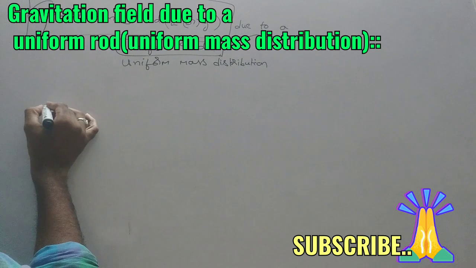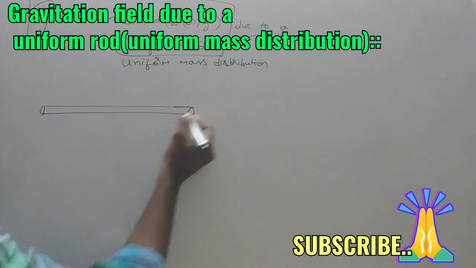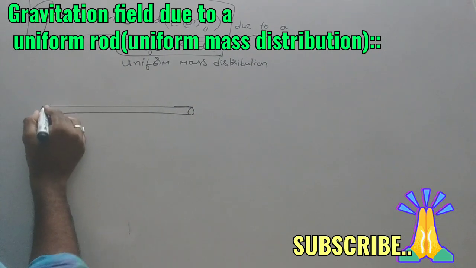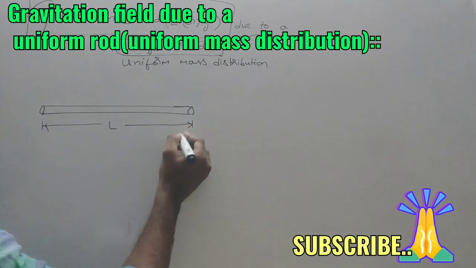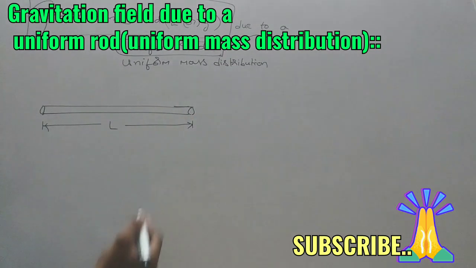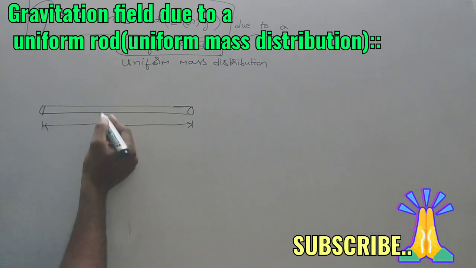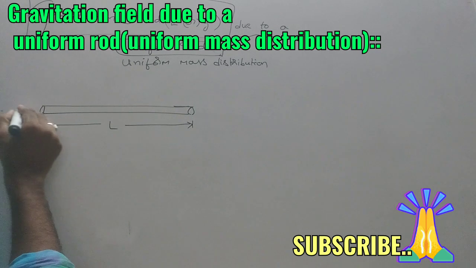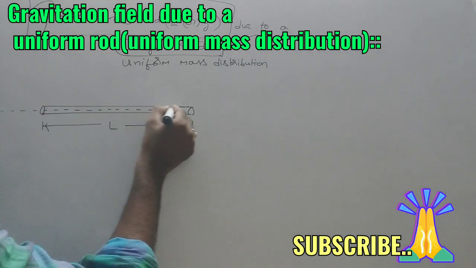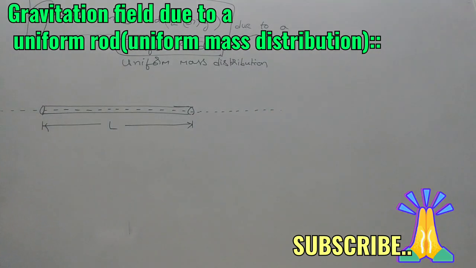We consider a rod of length L, as we already learned. Suppose this is a uniform mass distribution, just like the uniform charge distribution. You see, the fundamentals and basics that we learned are the same everywhere.